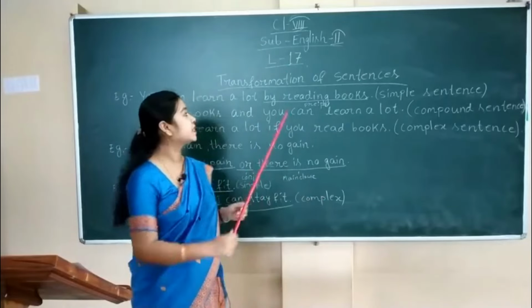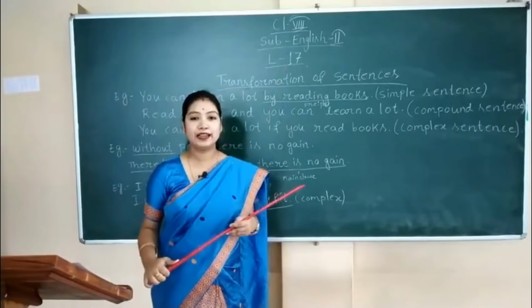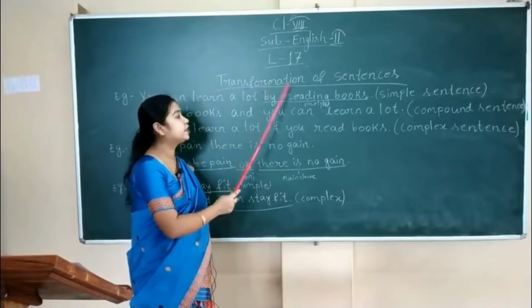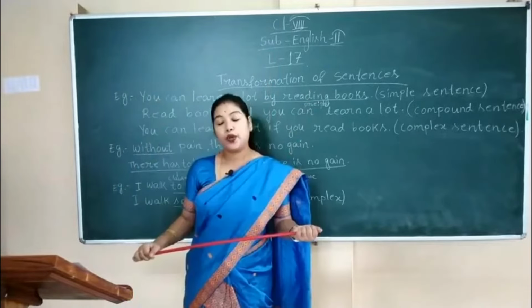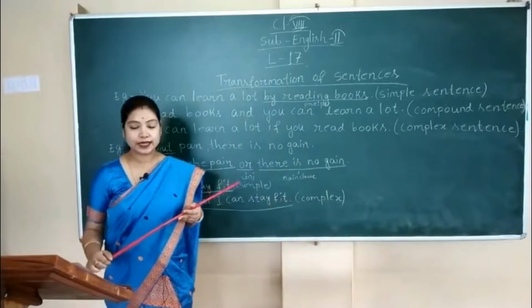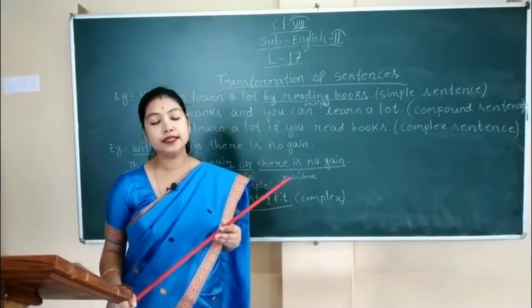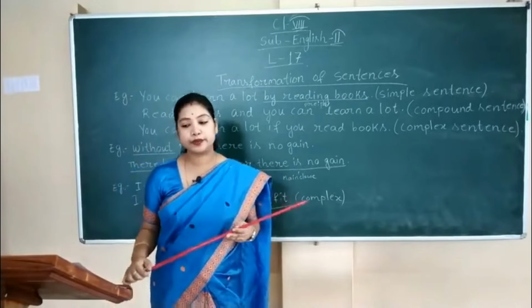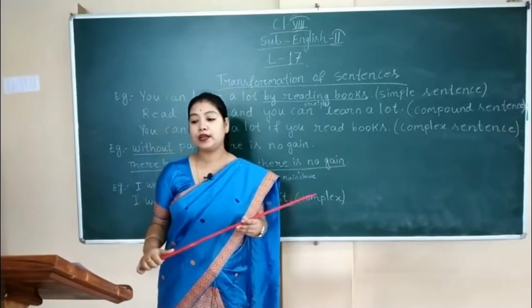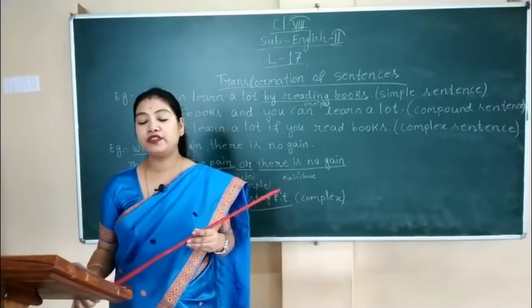With lesson number 17 of your English grammar book. The name of the lesson is Transformation of Sentences. We know that sentences have different structures like simple sentence, compound sentence and complex sentence. In your previous chapter, you have gone through it thoroughly. Here, we will learn transformation of sentences.